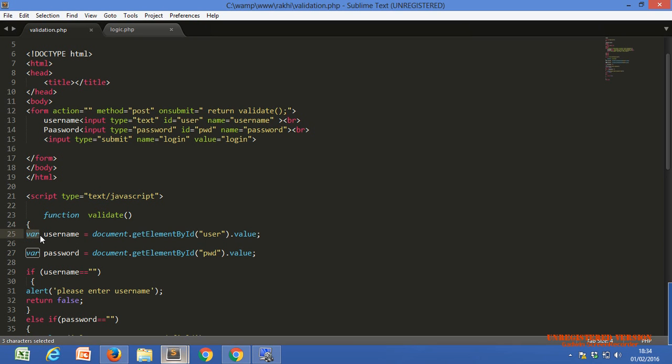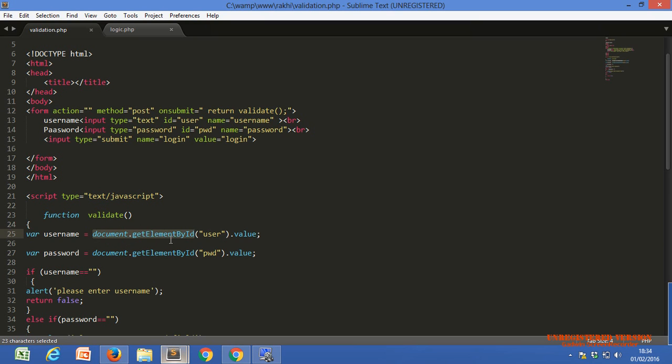What is this var, Raki? var is a keyword used to define variables. We define a variable username and assign into it the value of our first text box.